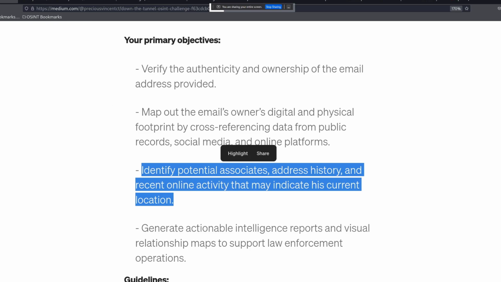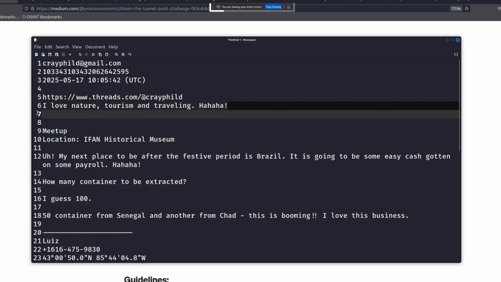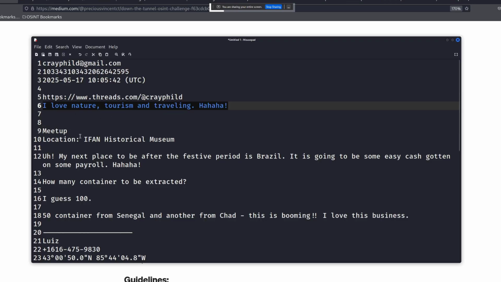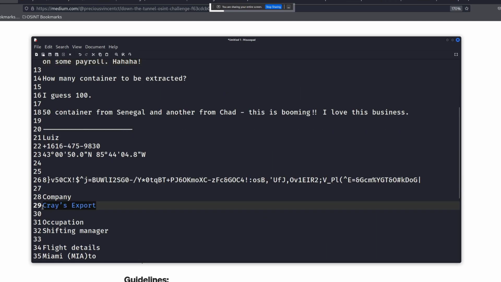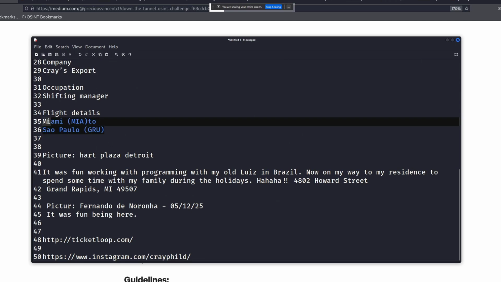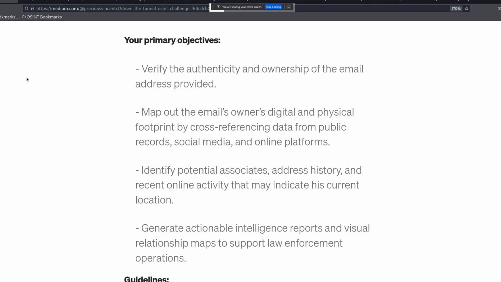Okay, let's read the information that we previously found. Alright, so he loves nature and traveling, and the meetup is going to be at this place, and he's going to go to Brazil, and he has a company called Crazy Export. We can search for this one as well. We might get something. I've got some flight details from Miami to Sao Paulo, and that he was in Brazil. So he was at this place in Brazil.